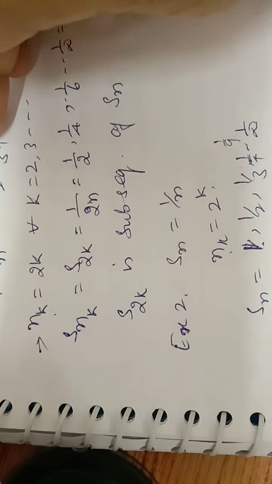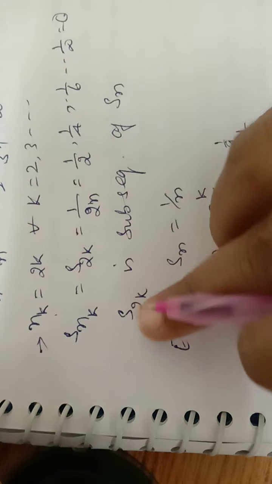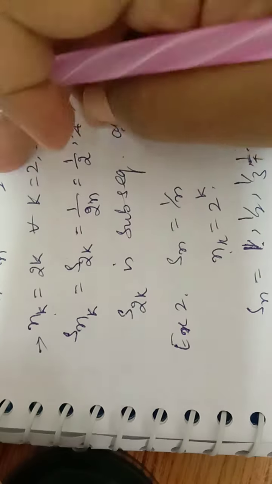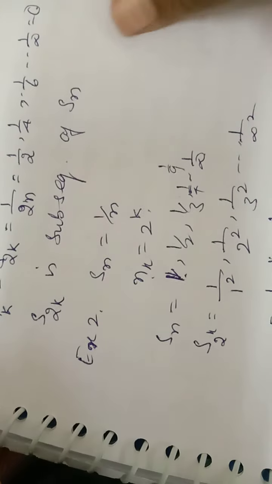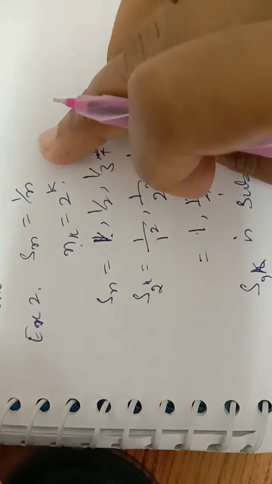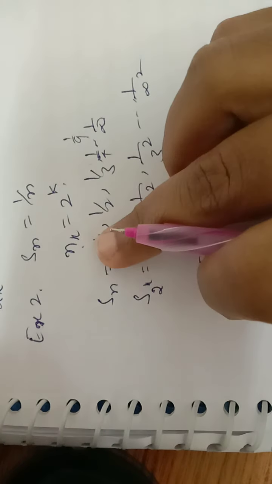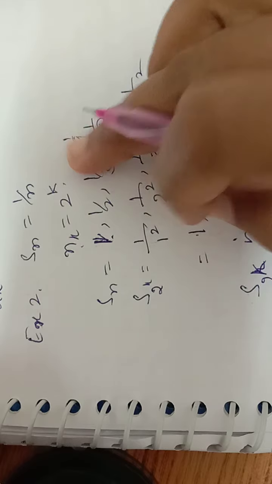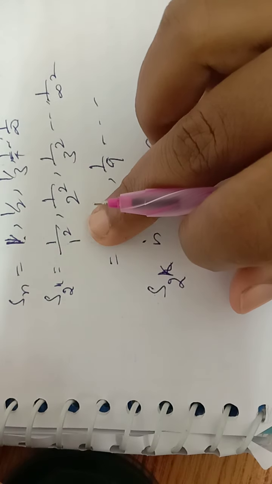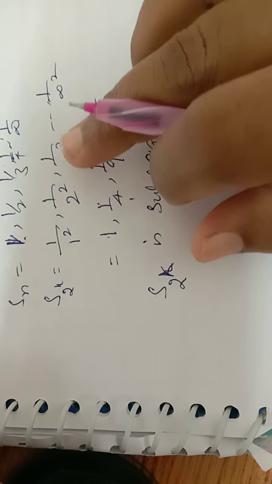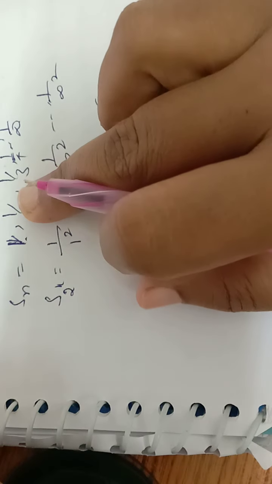All these terms are present in the sequence, so we can say that S2k is a subsequence of Sn. Similarly, in another example, we take the main sequence Sn equal to 1 by n. If you take the subsequence nk equal to 2 power k, all the terms 1 by 1 square, 1 by 2 square, 1 by 3 square are present in the main sequence.